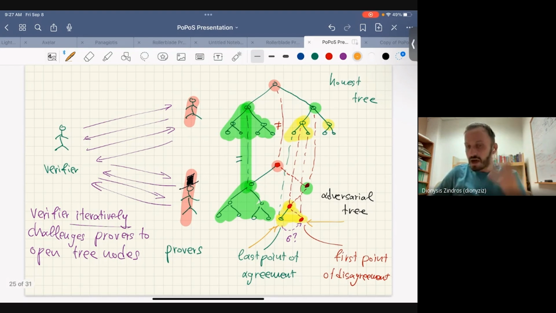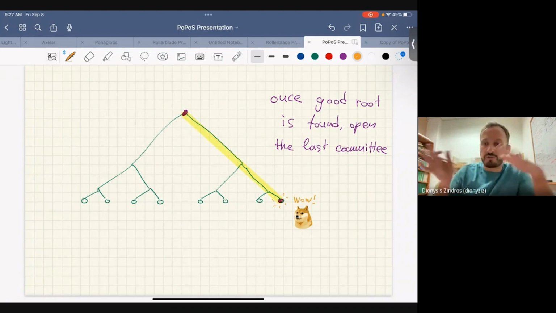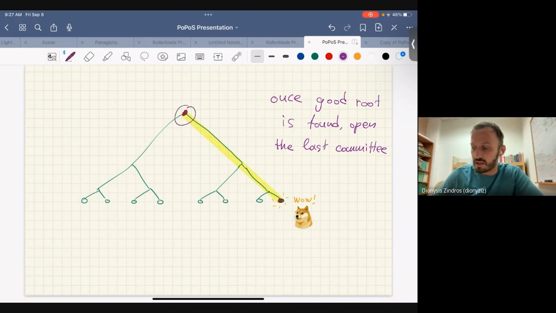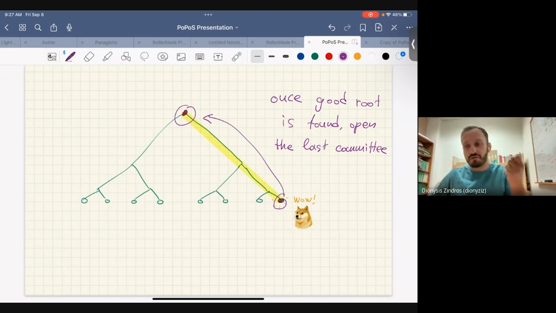Okay, so once I have the root of the tree, and I know which one is valid because it was not challenged by anyone, then I can go ahead and verify my transaction. How does this work? I just ask all of my network to reveal the leaf of the latest committee in that tree whose root I know is valid, right? So I know that this thing is valid. And therefore, I ask for a proof of inclusion here, and it needs to be provided by anyone on my network. And it will be provided because some person will be honest, they will give it to me. And now I have the public keys of this committee. I can check their signature on the latest block, take that block, take the state, find my balance. Got it.